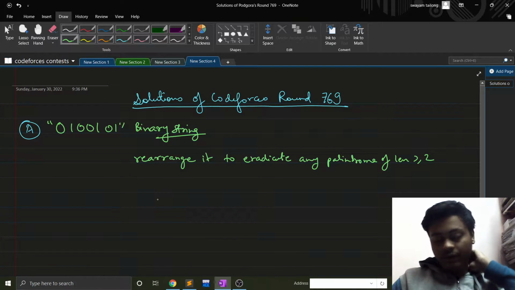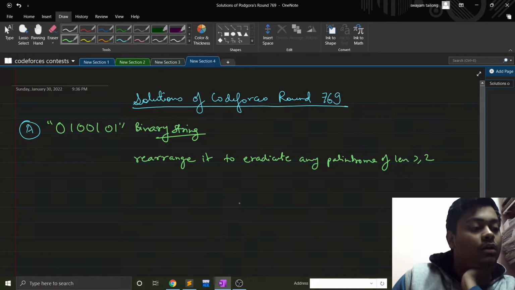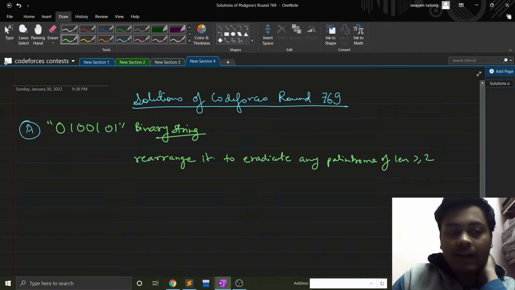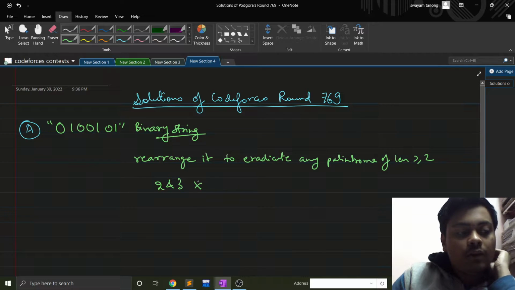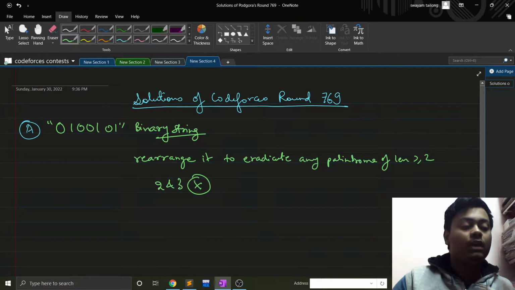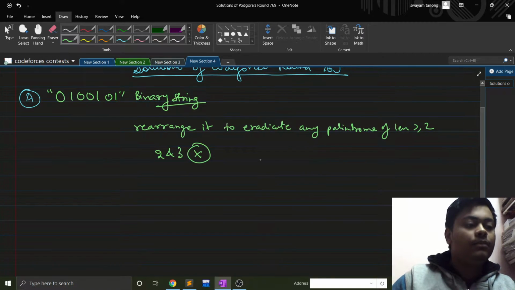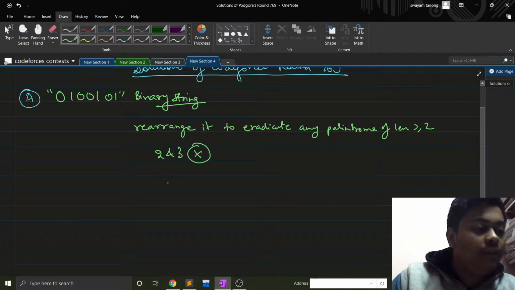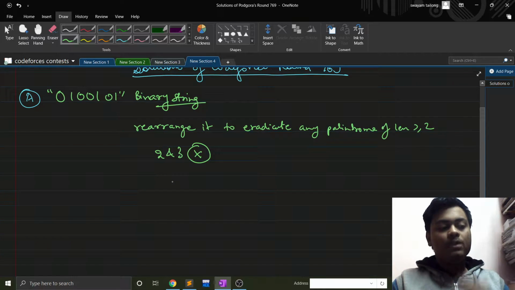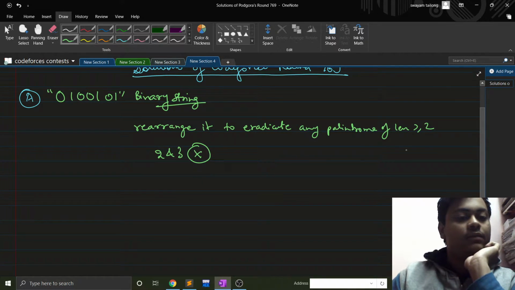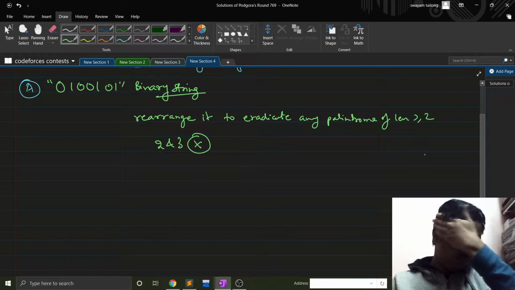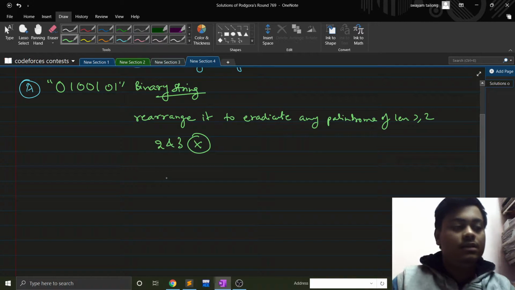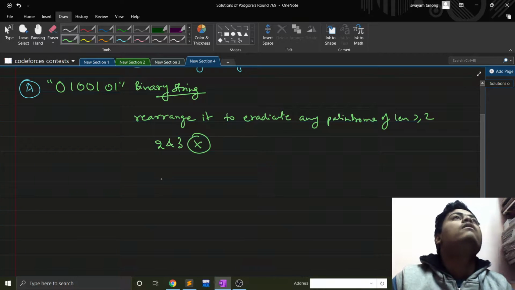So we know that if we don't have any palindrome of length 2 and 3, we won't have any palindromes, right? So basically the thing is that let's try to find if we have any string of length 3 which doesn't have any palindrome.